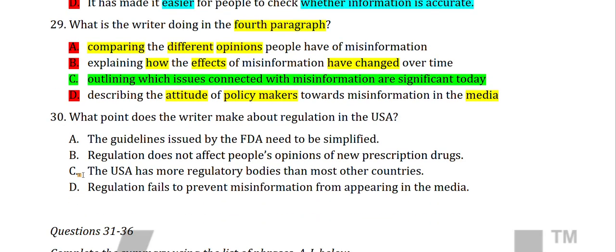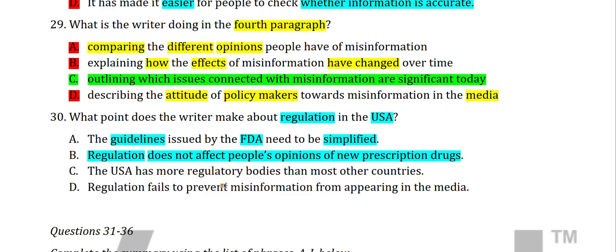What point does the writer make about the regulation in the USA? This is our locator word, the USA, and let's say regulation. In whichever paragraph we find these two words, we will try to find our answer there. FDA is also one of our keywords. The guidelines issued by the FDA need to be simplified. So whatever the guidelines or rules of the FDA are, they need to be simplified. Regulations do not affect people's opinions of new prescription drugs. So whatever the rules, they do not affect people's opinion of new prescription drugs.